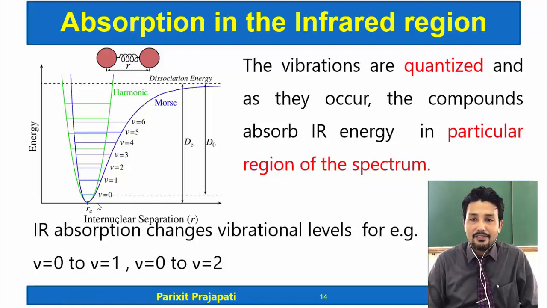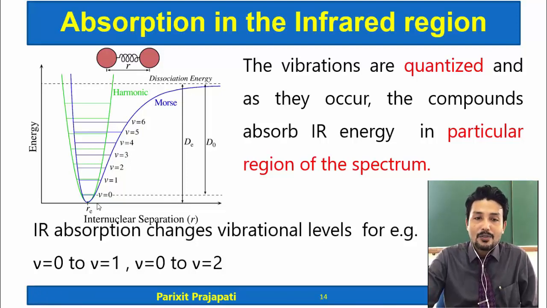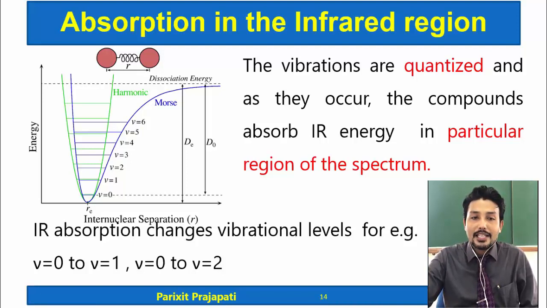In other words, in very simple language, if some amount of energy is required for a change in a vibrational level from 0 to 1, then a change from 0 to 2 requires double the amount of energy or double the frequency.